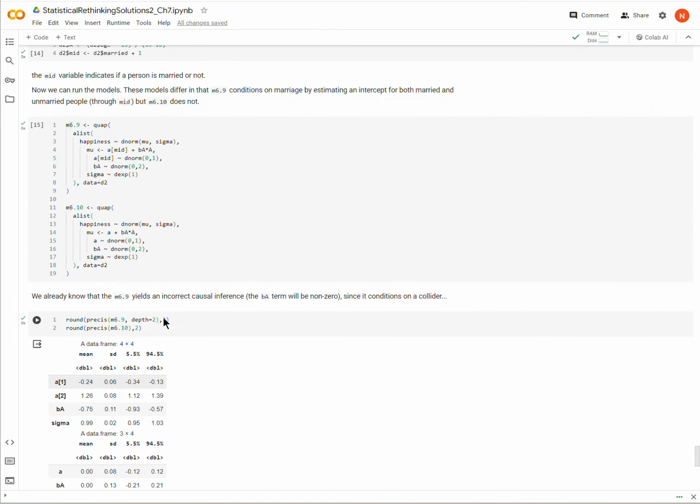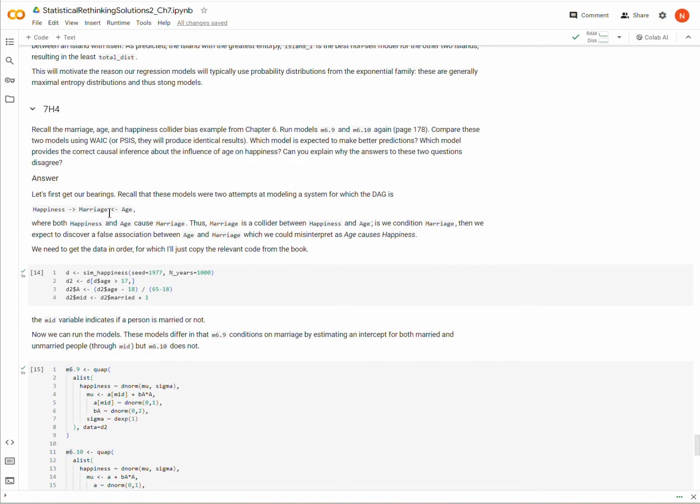Well, the answer is that there really is some kind of association between age and happiness once we condition on marriage. In other words, there is information to be gained about happiness when I look at both of these variables. But that information is not conveying the correct causal interpretation between age and happiness. It's just information without causal meaning.